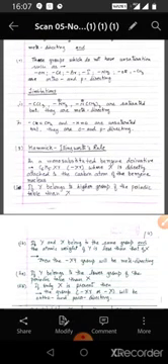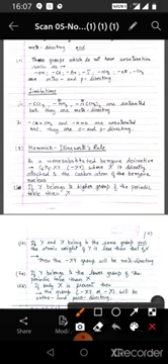But if we consider the limitations of this rule, then we see that there are certain groups which are meta-directing although they are saturated. For example, CCl3, NH3+ and N(CH3)3+, they are saturated but they are meta-directing. While there are certain groups which are unsaturated and they are ortho and para-directing, like CH=CH2 and NO, they are unsaturated but they are ortho and para-directing.